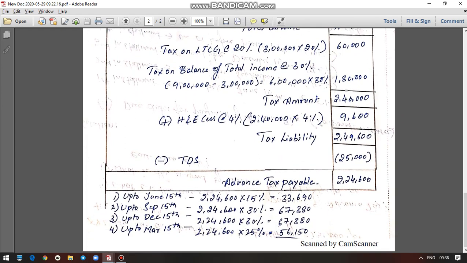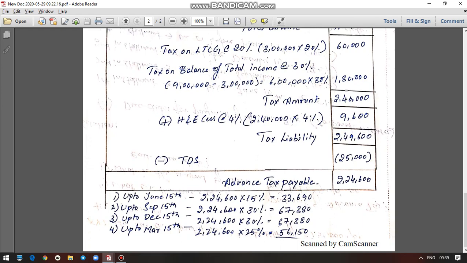Now from this 2,24,600, you have to find out the installments to be paid. Up to June 15th, as we discussed in the previous problem, for the first installment 15% of your advance tax payable should be paid. So 2,24,600 multiplied by 15% gives 33,690. Then for the second installment, which is due up to September 15, you should have paid 45%. Out of 45%, if you have already paid 15%, the remaining 30% you should pay. So 2,24,600 multiplied by 30% gives 67,380. So 30% plus 15%, 45% of your advance tax is paid by the end of the second installment.